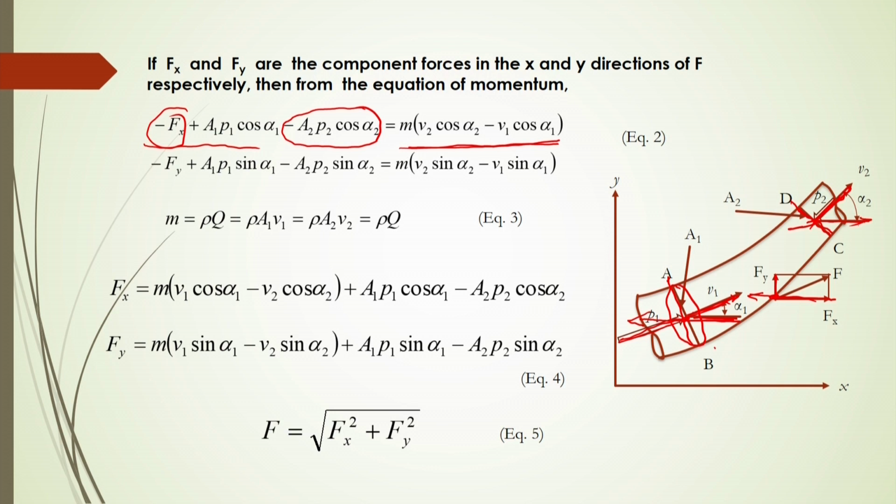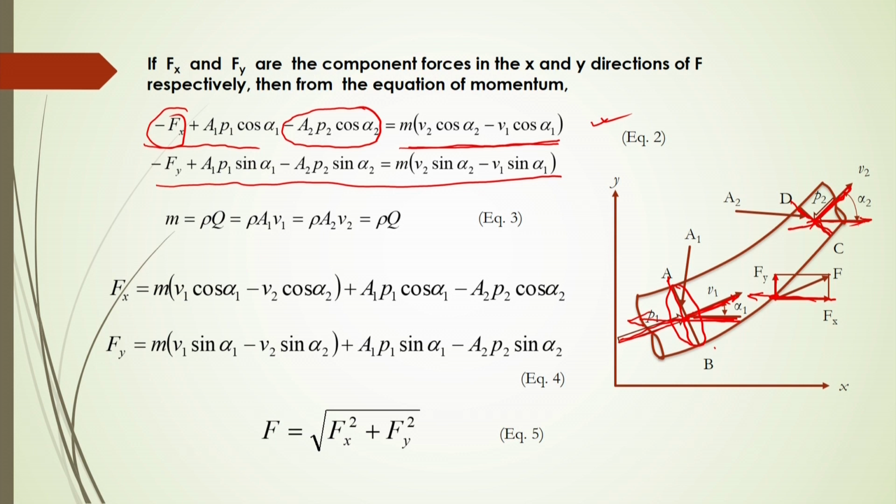So, in this case you can easily balance it by equation number 2. Similarly, in the y direction, if we consider this momentum change, it will be minus f y plus A1 P1 sin alpha 1 minus A2 P2 sin alpha 2, that will be equal to m into V2 sin alpha 2 minus V1 sin alpha 1.